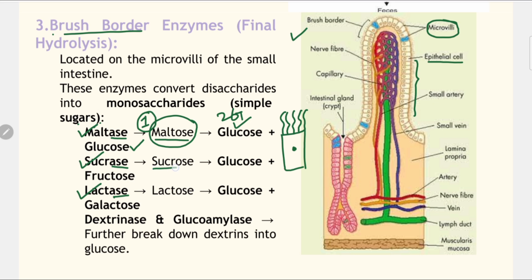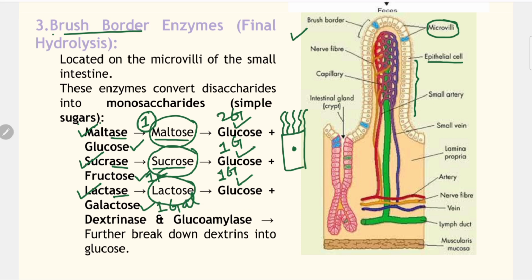The next enzyme is sucrase, and its substrate is sucrose. Sucrose is composed of glucose and fructose. So if you break sucrose, you will get one molecule of glucose and one molecule of fructose. And the last, lactase. Lactase will work on lactose, and it will split it into one molecule of glucose and one molecule of galactose.